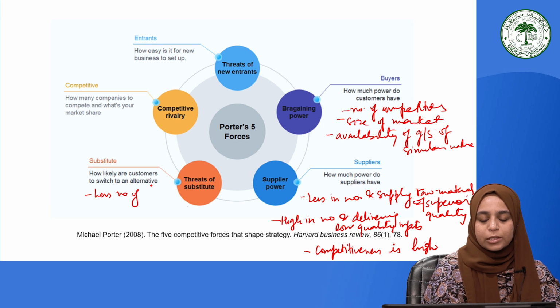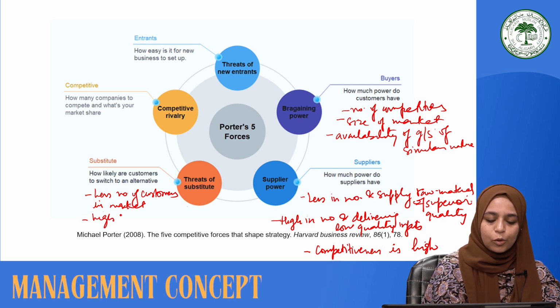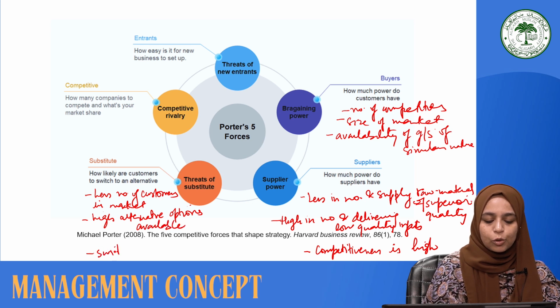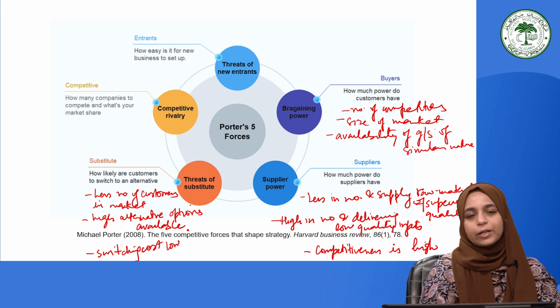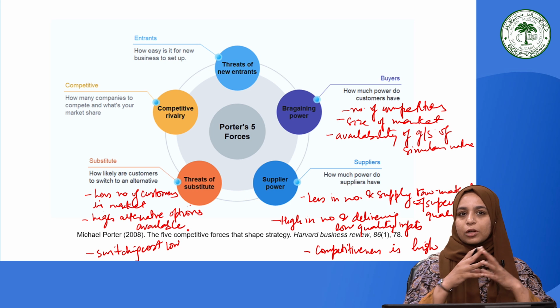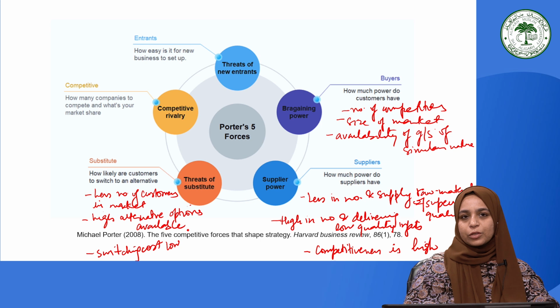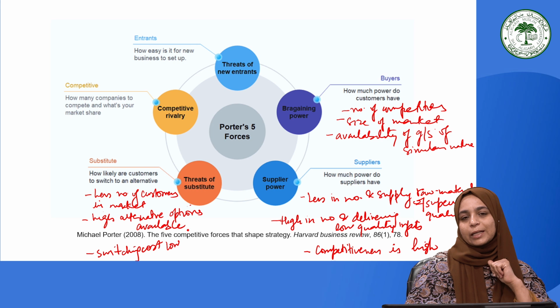less number of customers in a market, if there are high alternatives, options to select available, the switching cost is low, and the kind of effort that the customers have to make to search for other products or to find better alternatives is small. Or just out of curiosity they want to switch, and it is easier for them because the product is not of that much superior quality that the existing firms are serving.